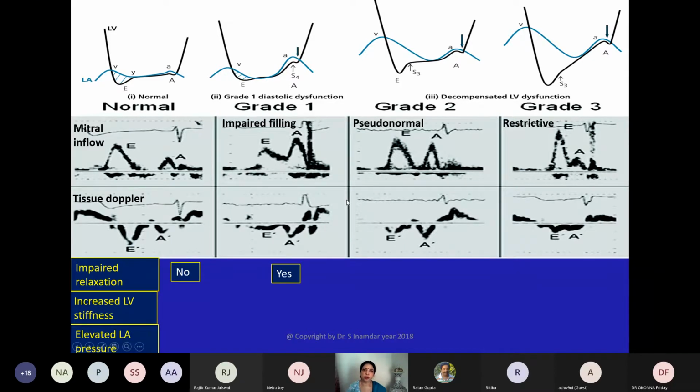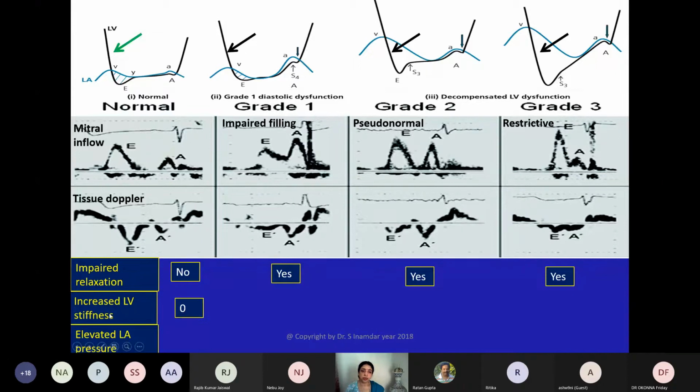So that means diastolic dysfunction has started. So in grade 1, yes, there is impaired relaxation. E is less than A. E prime is again less than A prime. In grade 2, of course, there is impaired relaxation because it is a severe form. And grade 3 also there is impaired relaxation. So you can see over here, this green line, good LV relaxation. Bad LV relaxation, bad LV relaxation, bad LV relaxation.